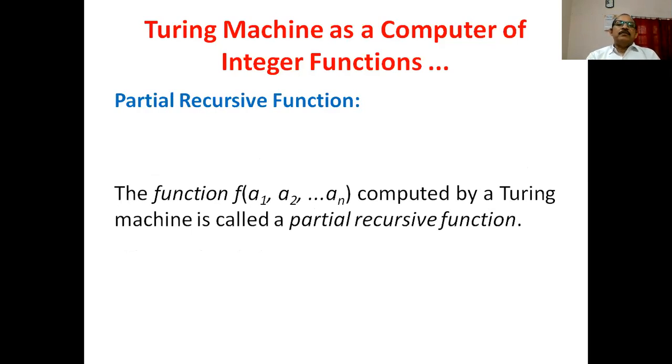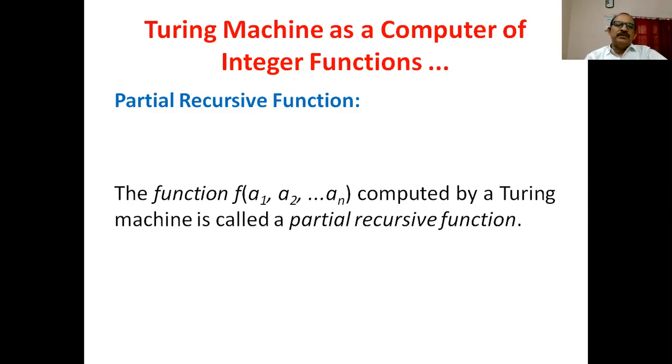Let us define a partial recursive function. The function f(a1, a2, ..., an) computed by a Turing machine is called a partial recursive function. Any function that is computed by a Turing machine is called a partial recursive function.